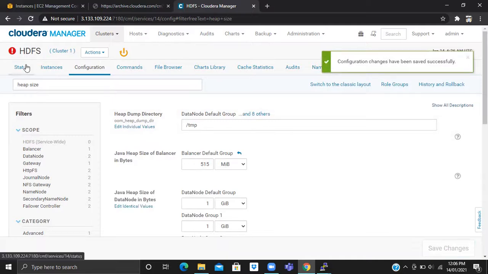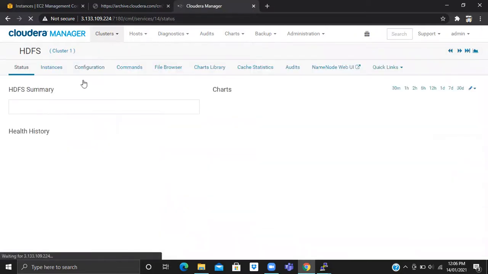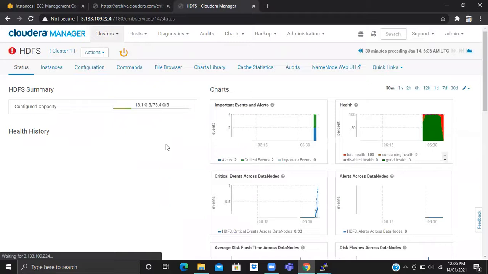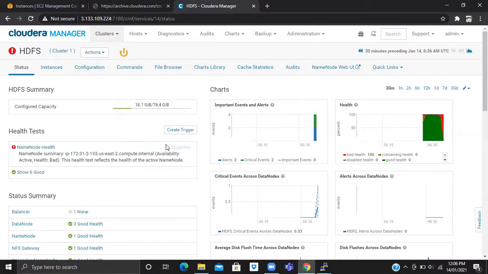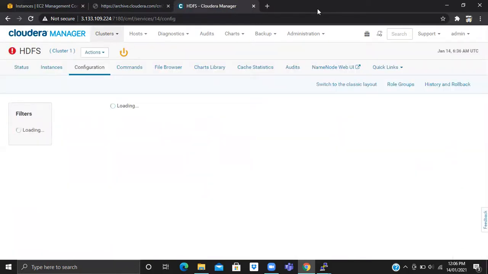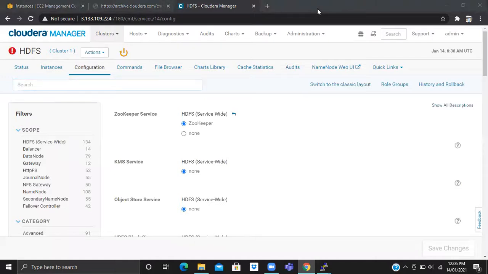Saved successfully. Click on this tab. You need to restart this tab. Maybe a configuration restart is still needed. This tab, beside actions, wait a second, this orange button.